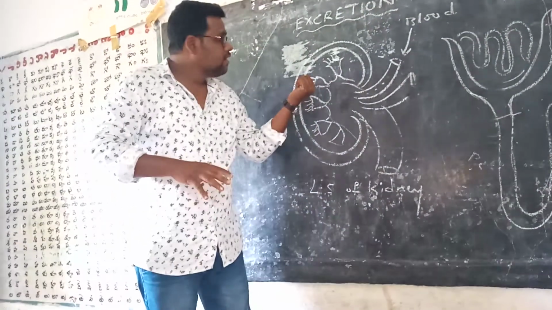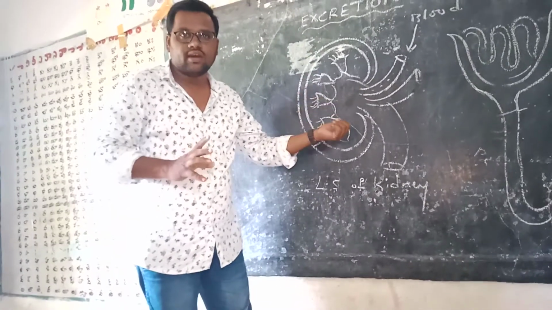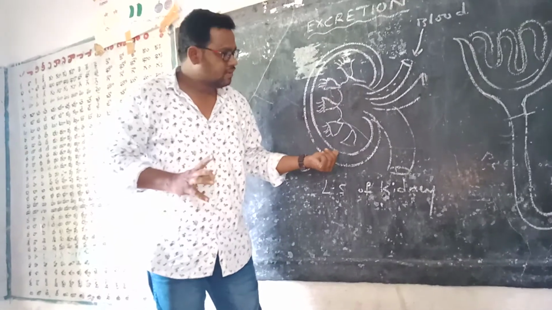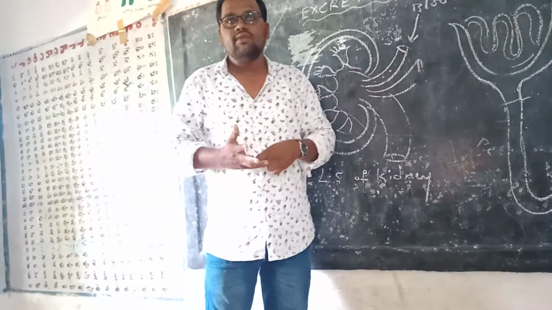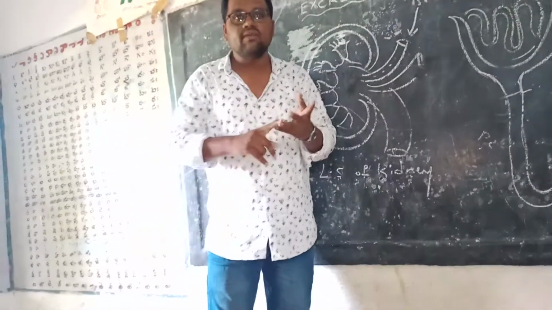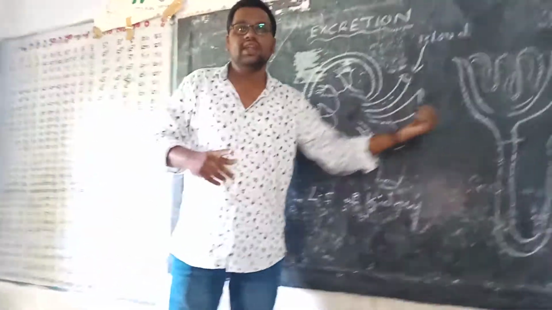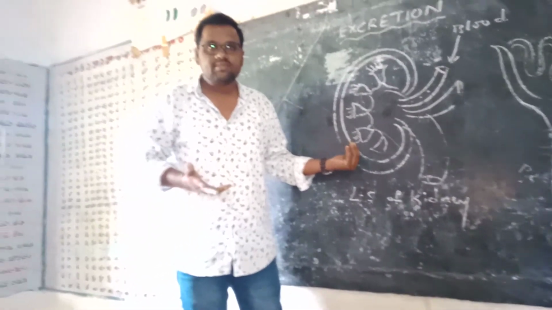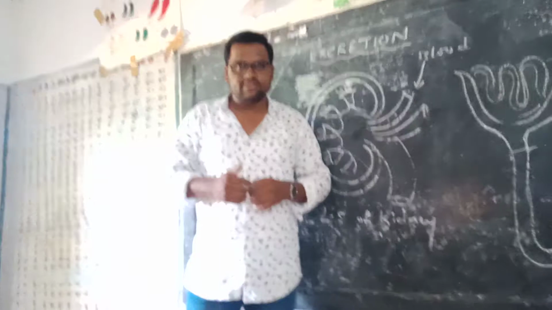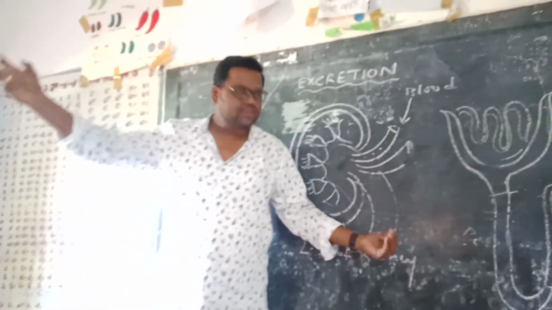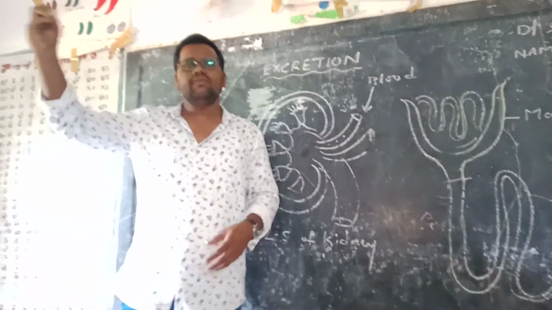But the kidney is the main excretory organ because it filters the blood. If it does not filter the blood, what will happen? We will get a disease called ESRD, end stage of renal disease, meaning both kidneys have failed. If both our kidneys fail, we cannot filter the blood. If we cannot filter the blood, we have to go for dialysis. Dialysis is an artificial process, and there is no absorption as in the PCT. It is a very difficult process.